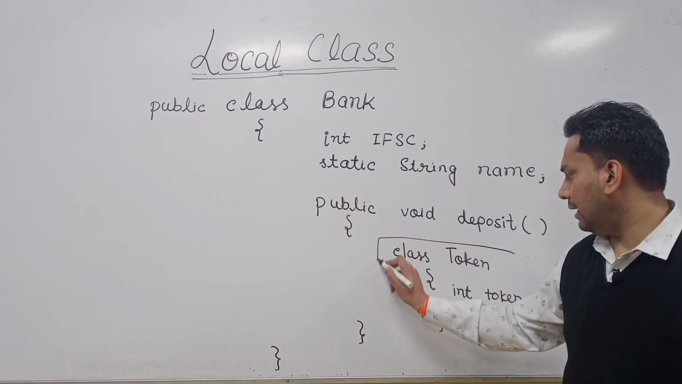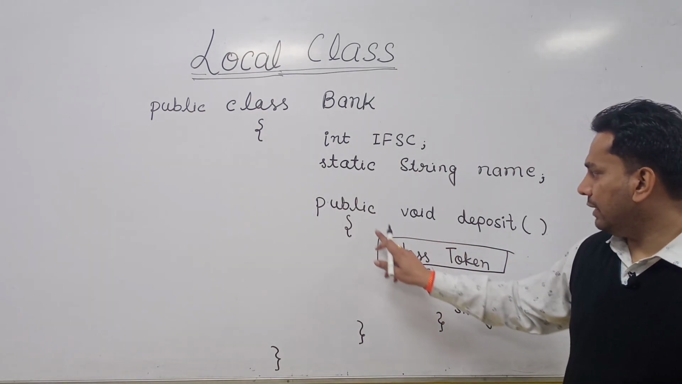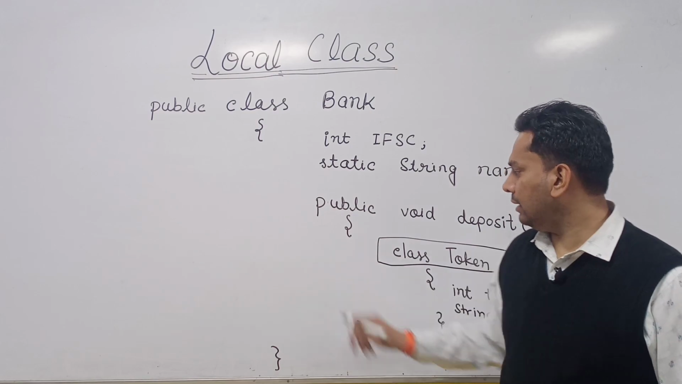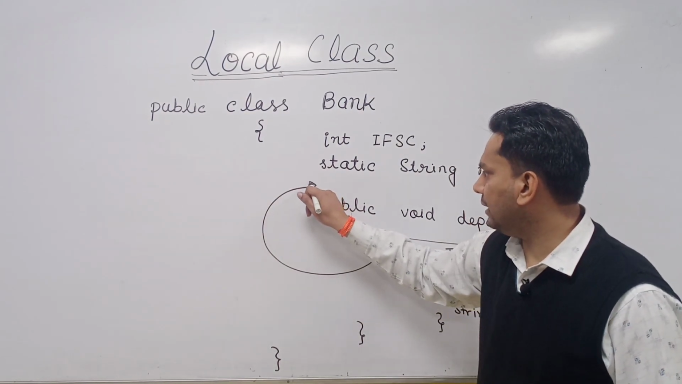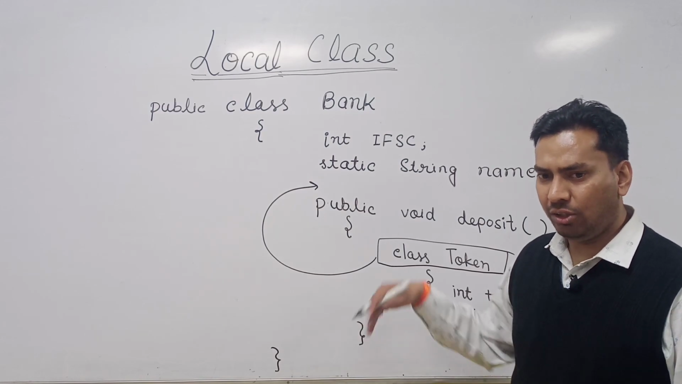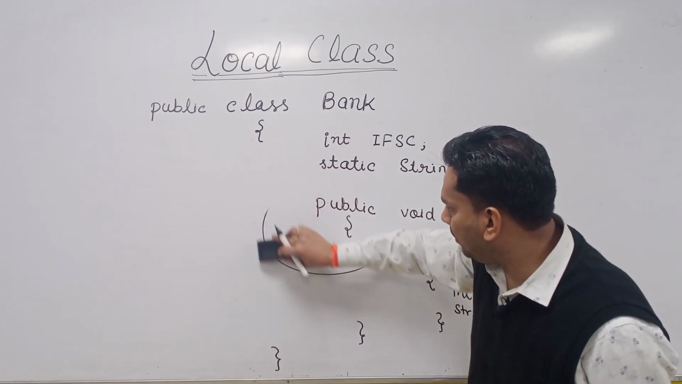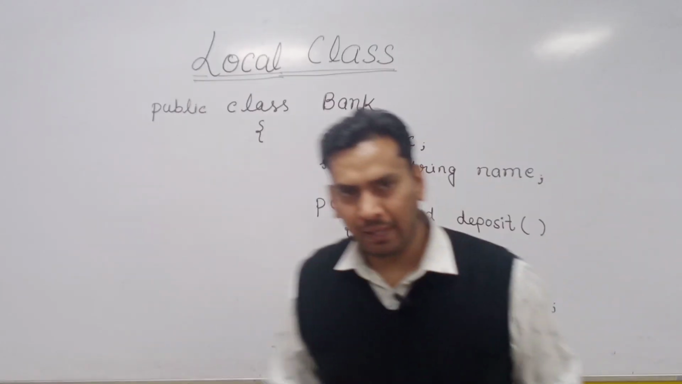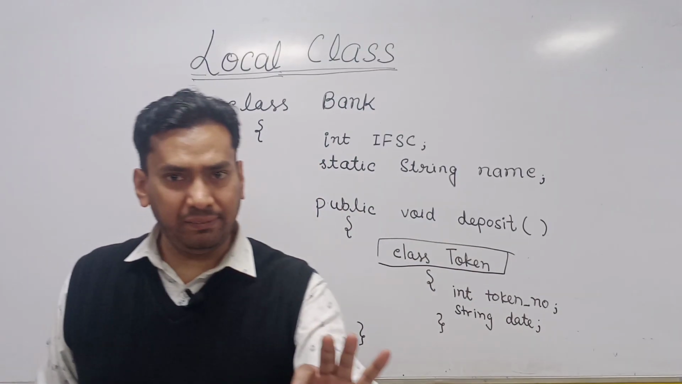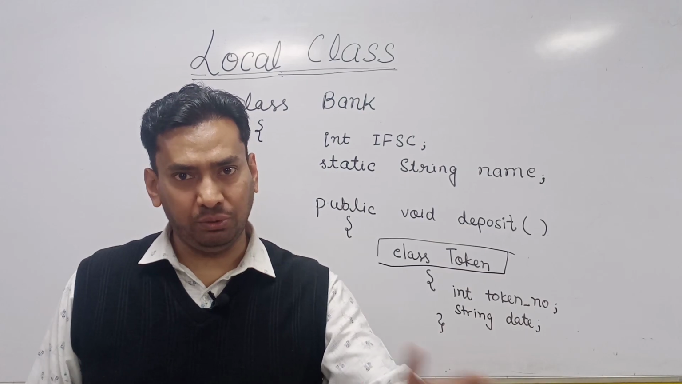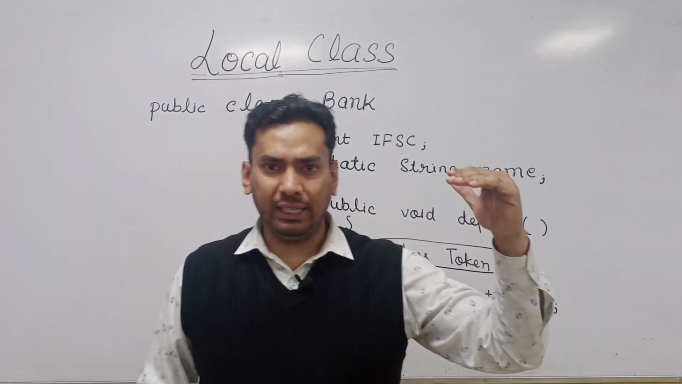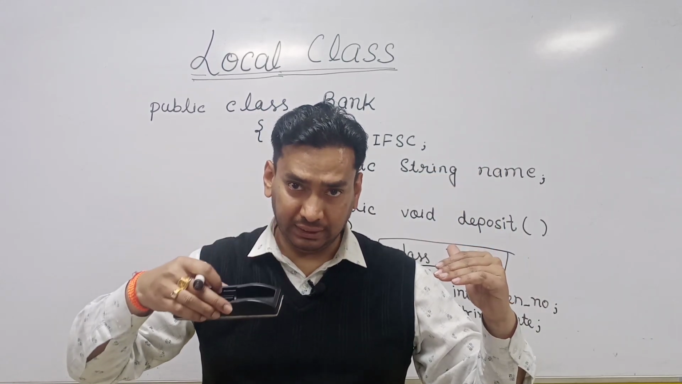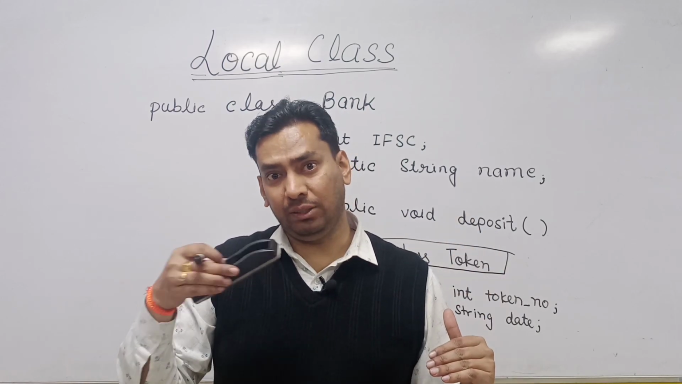So here I have created a class Token, and this is defined inside a function or a method. If you define this class outside the method, in the body of the class, it will become an inner class. Non-static nested class means inner class, but I am not defining it in the body of a class, I am defining it inside some block of a class. So this is your local class, and its behavior is similar to the local variable. If you relate, static nested class is similar to the class variable, non-static nested class or inner class is similar to the instance variable, and local class is similar to the local variable.